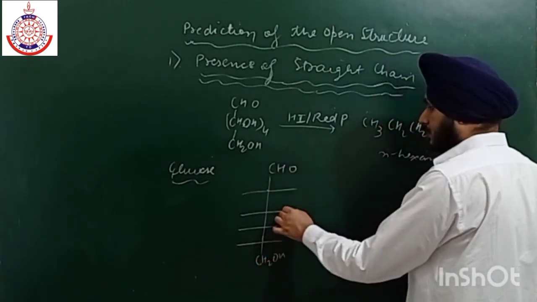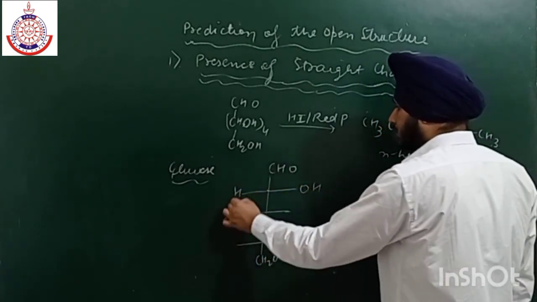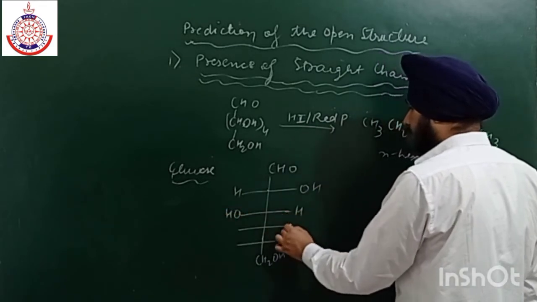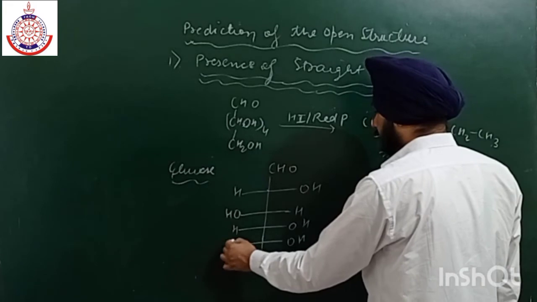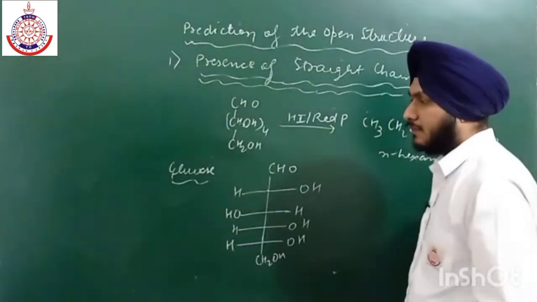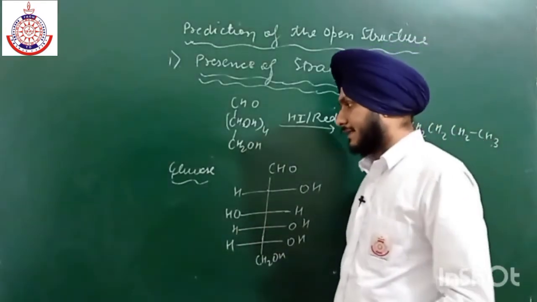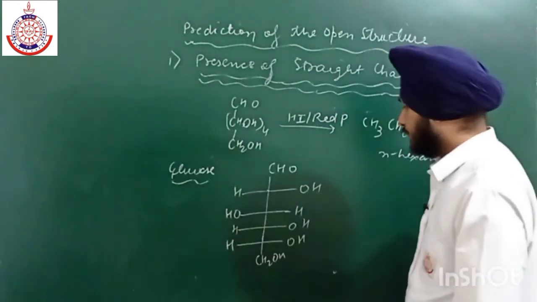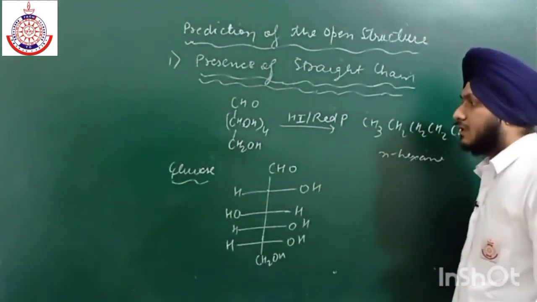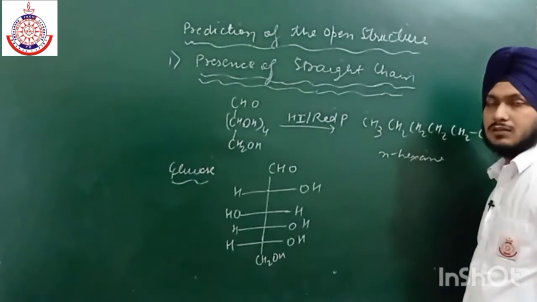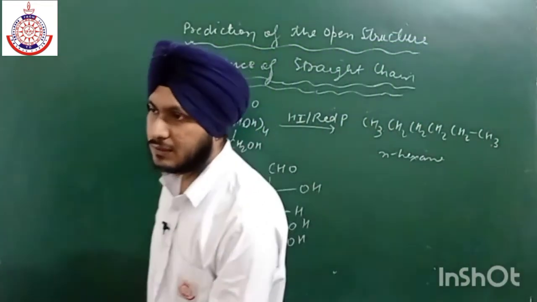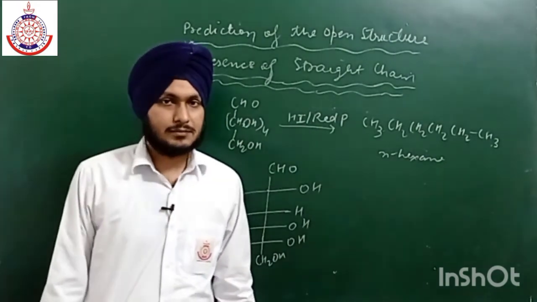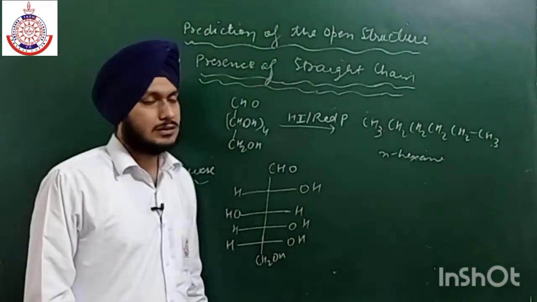On the third carbon atom we have the OH group on the left side, and the rest of the carbon atoms have the OH group on the right side. So this was the whole structure given by Fischer, and he was awarded the Nobel Prize at that time for this structure.